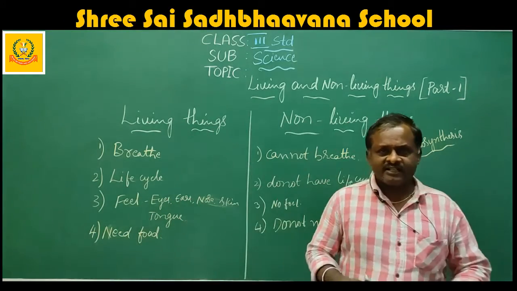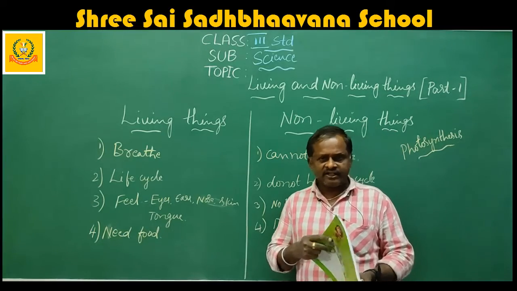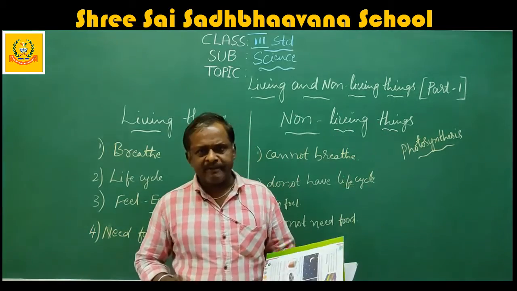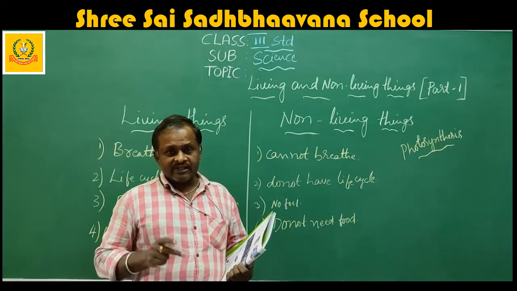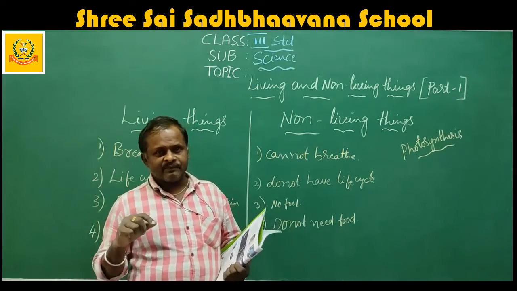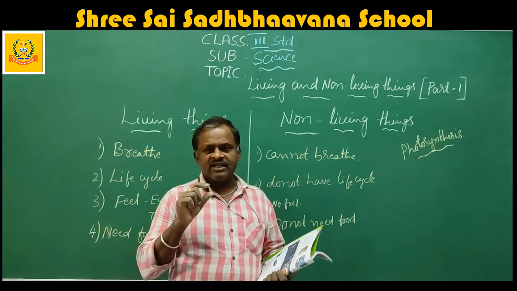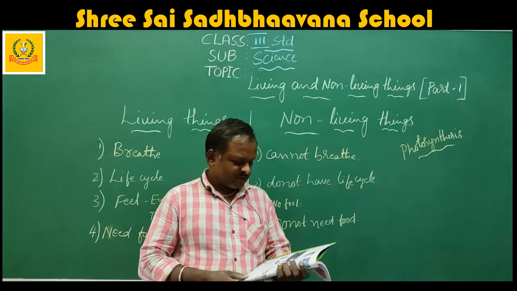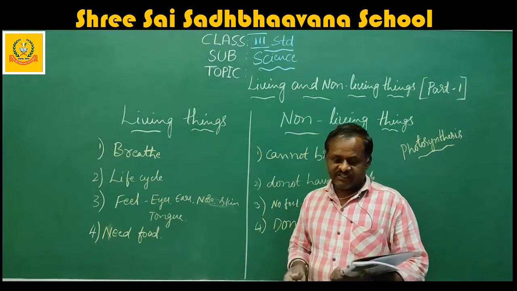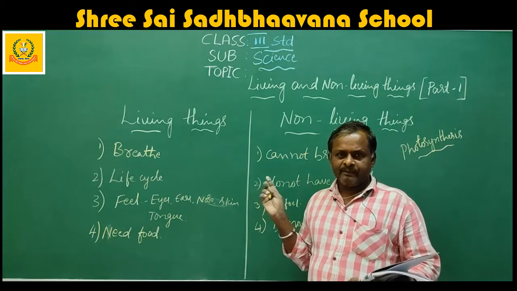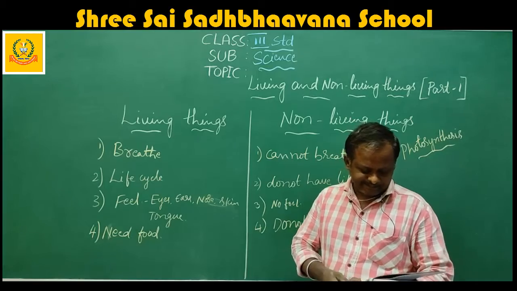Okay, in non-living things there are two types. One is man-made non-living things, another one is natural non-living things. The things which are made by man are called man-made non-living things. The things which are made by nature are called natural non-living things. Sun and moon are examples of natural non-living things. Chair, book, pen, pencil, eraser, they are all man-made non-living things.